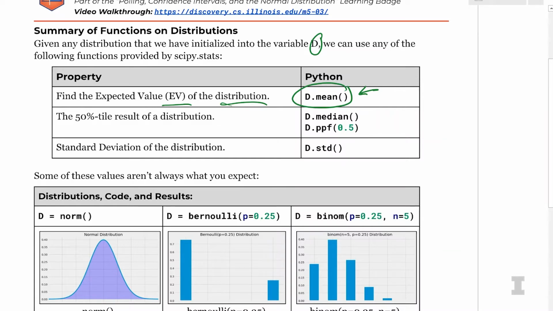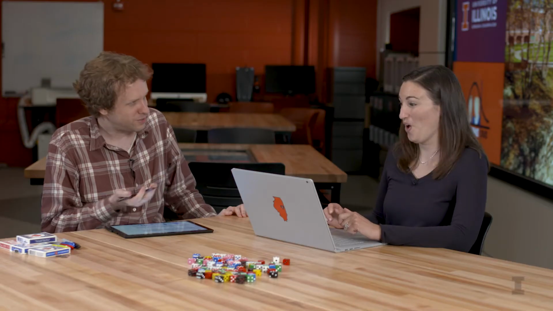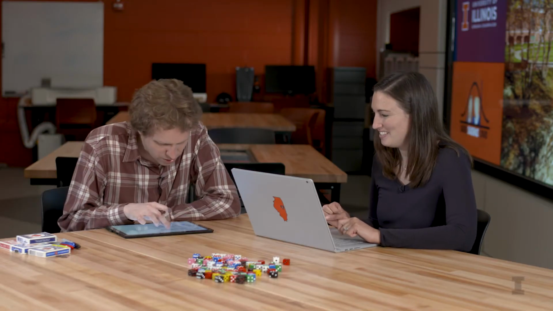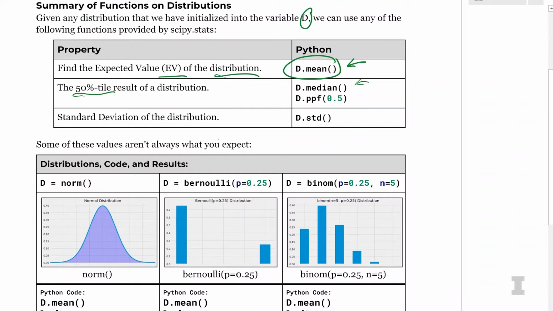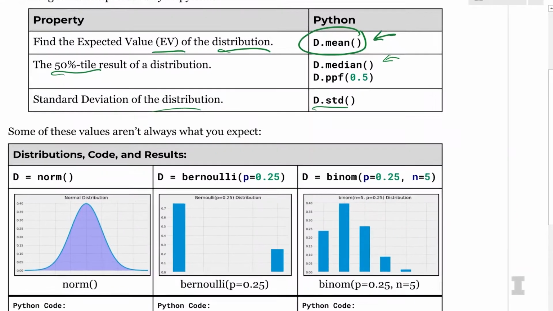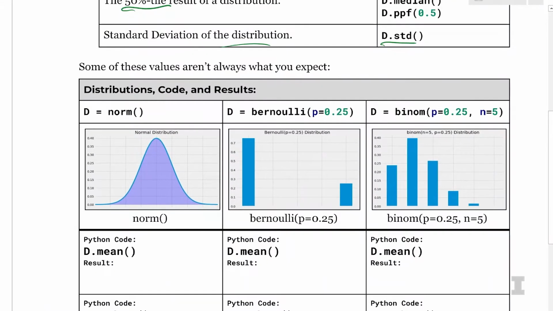Perfect. So the other thing we can get is the 50th percentile of the distribution by saying d.ppf of 0.5, like what is the 50th percentile, or we can say d.median. So d.median finds the median of the distribution. And we can also find the standard deviation of a distribution by doing d.std. So every distribution has its standard deviation defined on it. So let's go ahead and find these properties of some distributions we've been working with so far.